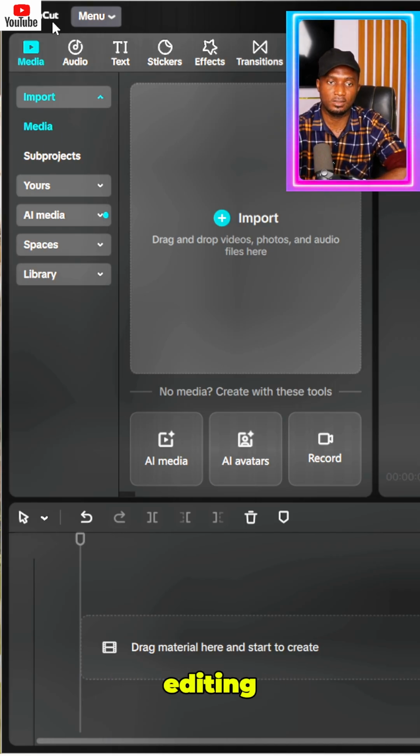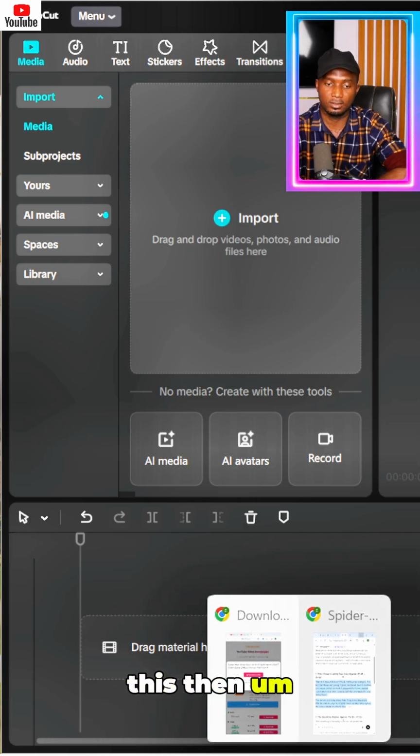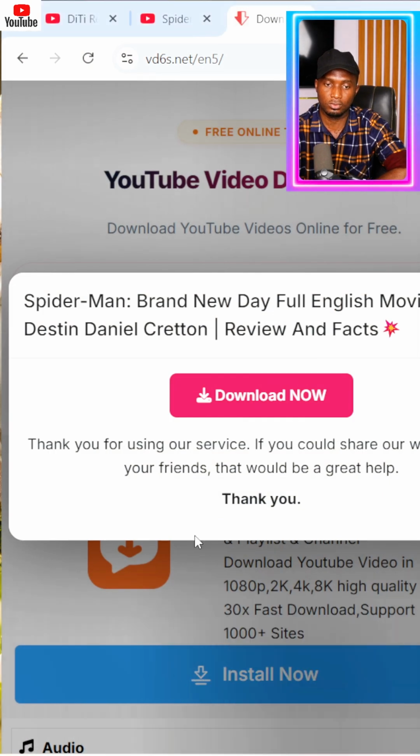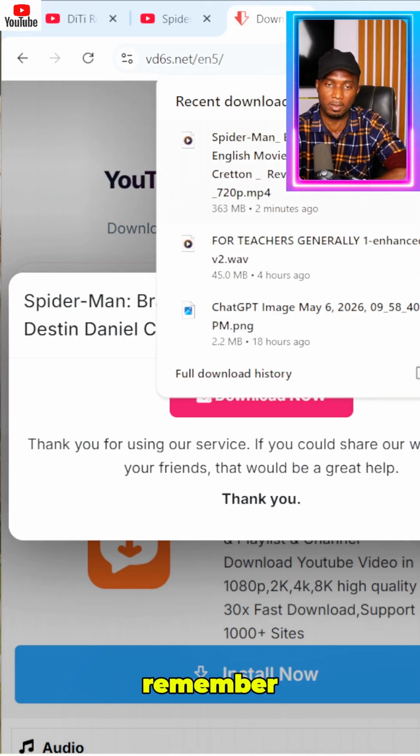And for the editing, we're going to make use of CapCut. You can use CapCut either as a mobile app on your mobile phone. Easy. Now, what's going to happen is open up the CapCut new project interface just like this. Then you have to go back to where you downloaded that particular movie. Remember, we downloaded this movie earlier on. This is Spider-Man, Brand New Day, English 2026 movie.